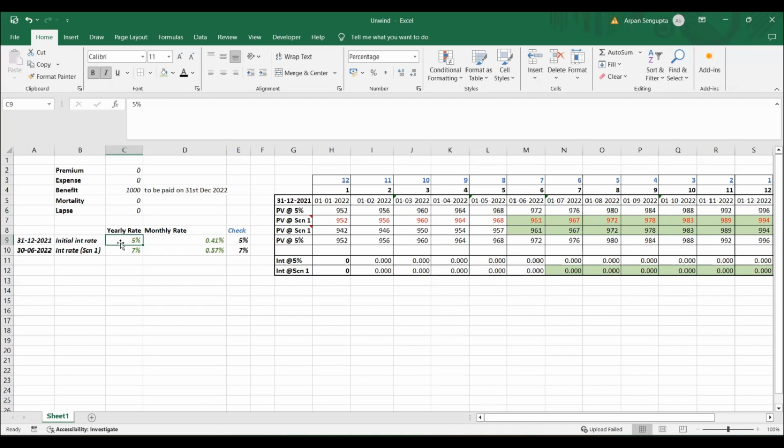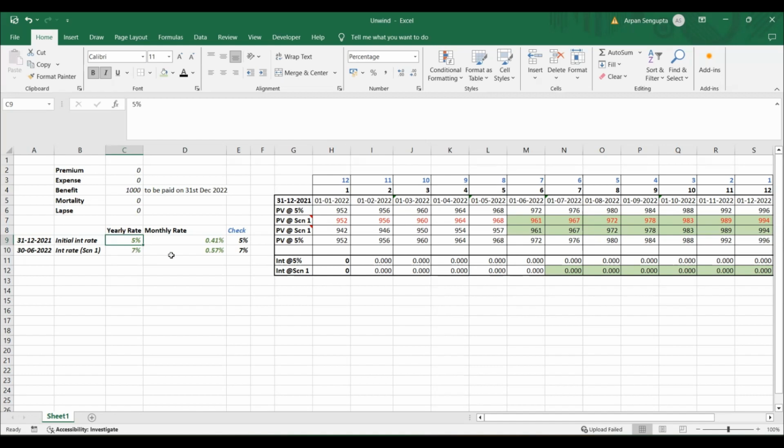But actually, for some reason, maybe because of quantitative tightening, on 30th June 2022 it changed to 7%. And that's where the trick is. We have to understand how much interest is being released, how much interest it has accumulated, where it started and where it ended. This is what we need to calculate, and we need to understand what is going on here.